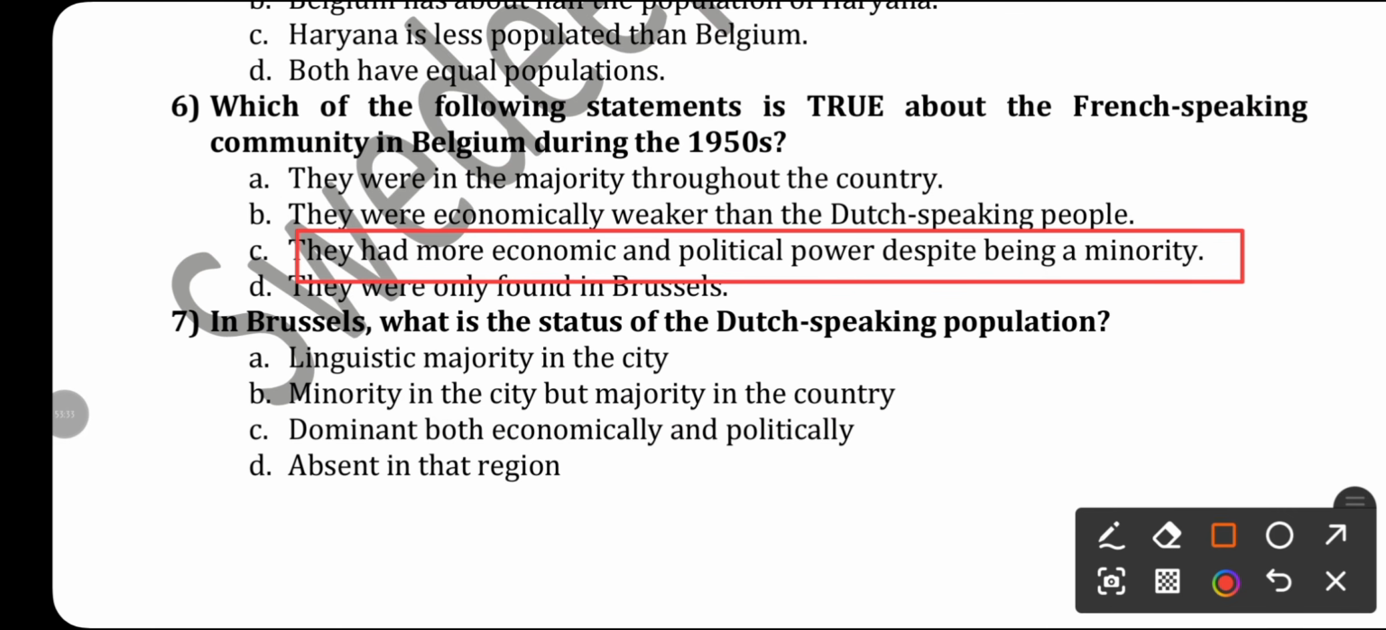Okay. In Brussels, what is the status of Dutch speaking population? In capital city, they are the minority. They are the majority in the country but minority in the capital city. So let's see. Minority in the city but majority in the country. Yes, minority in the city but majority in the country.